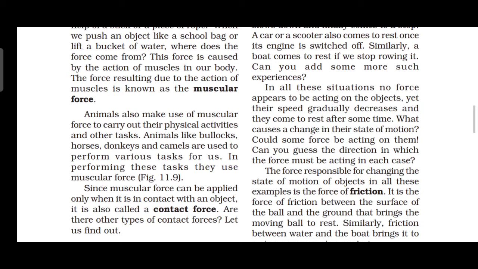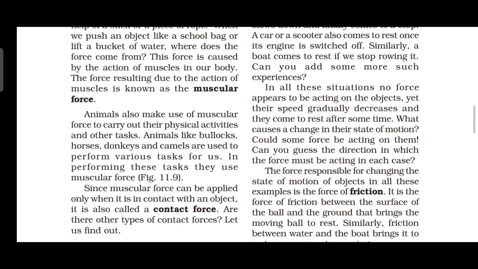When we stop pedaling a bicycle, it generally slows down and finally comes to a stop, right? While you are driving a bicycle, you are pedaling fast, right? It gradually slows down and finally comes to a stop. A car or a scooter also comes to rest once its engine is switched off. Similarly, a boat comes to rest if you stop rowing it, right? These are the examples of what? Friction.